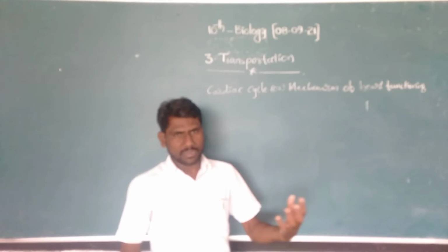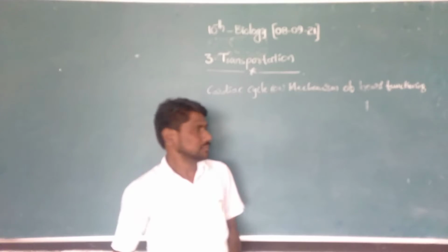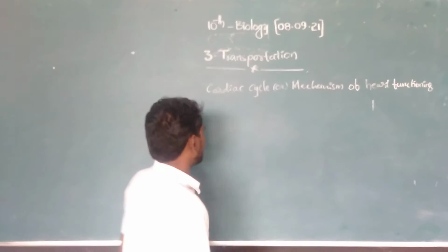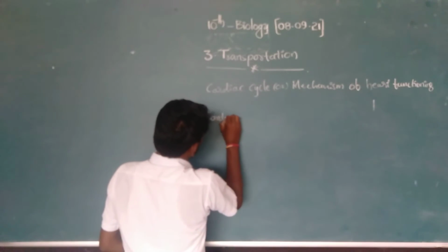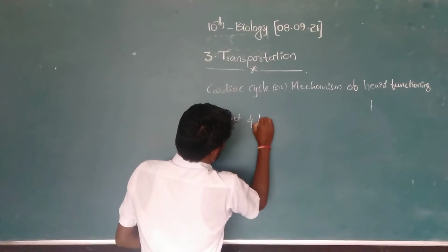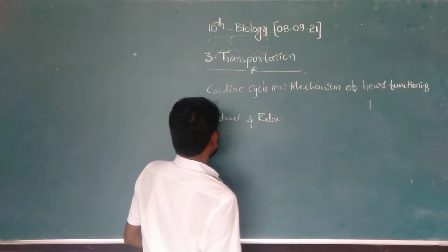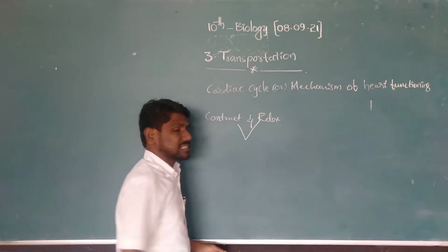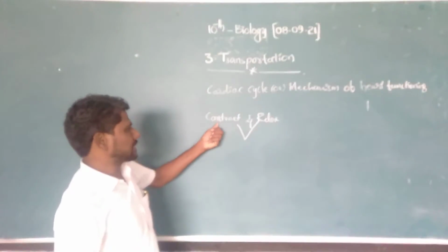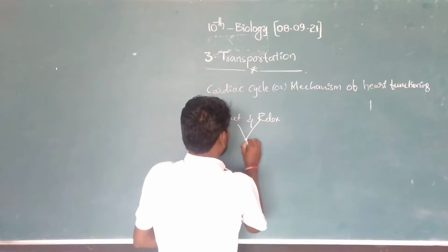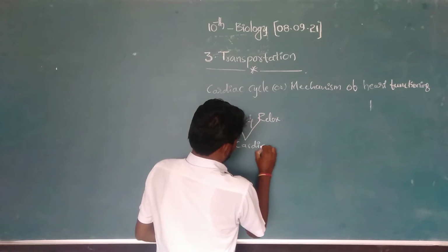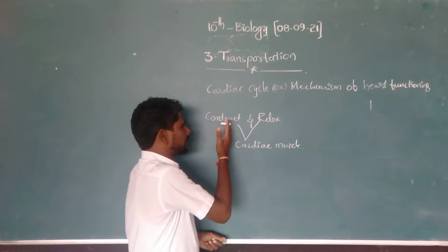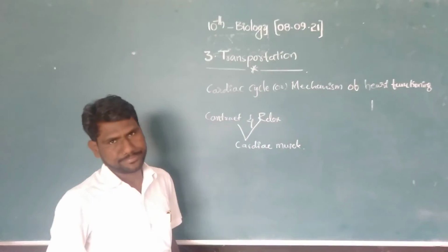To collect or to pump the blood, the heart has to contract and relax. For this contraction and relaxation, a special muscle is responsible. That muscle is called the cardiac muscle. The cardiac muscle is responsible for contracting and relaxing the heart.